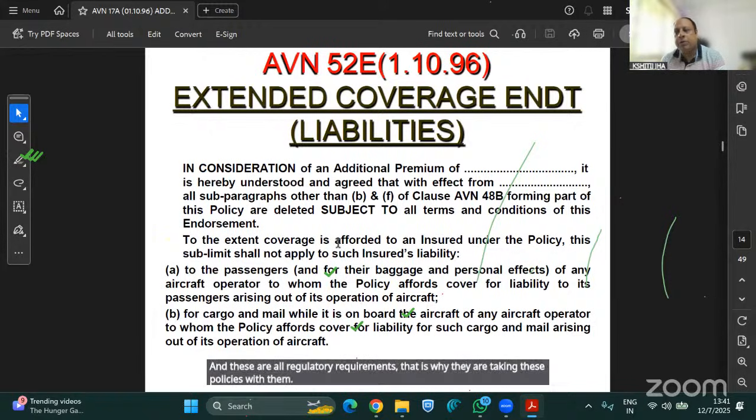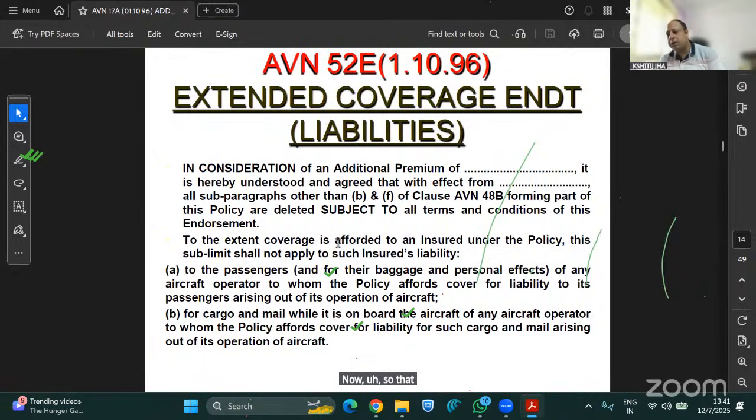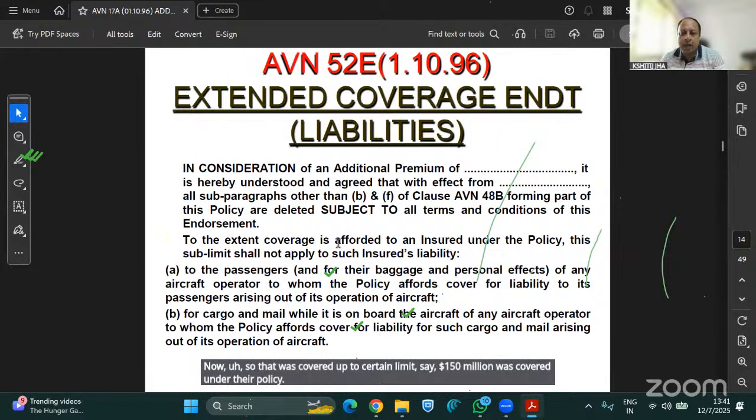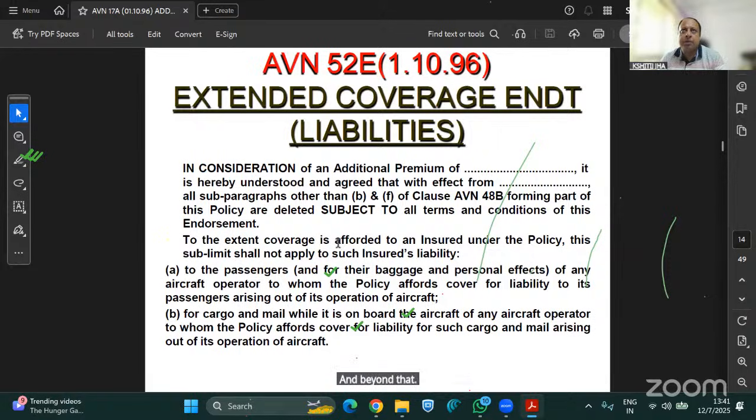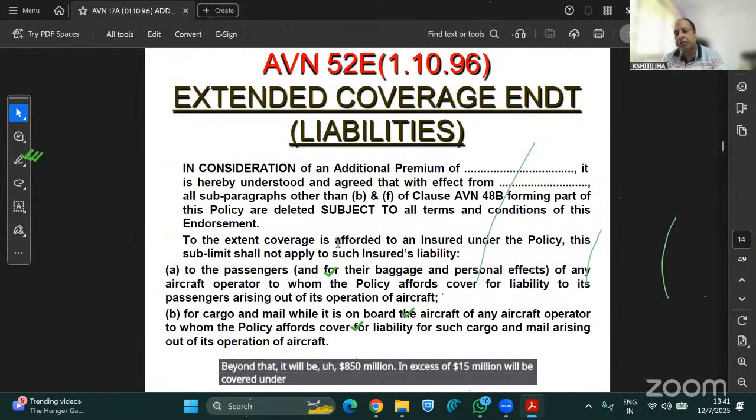So say $150 million was covered under their policy, and beyond that, $850 million in excess of $150 million will be covered under your excess war liability. So that was the damage cost.